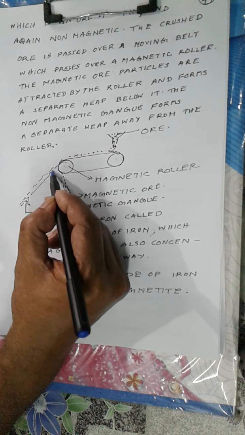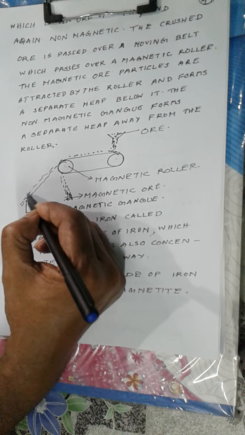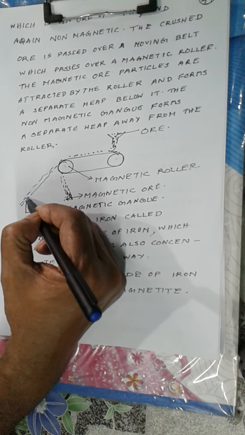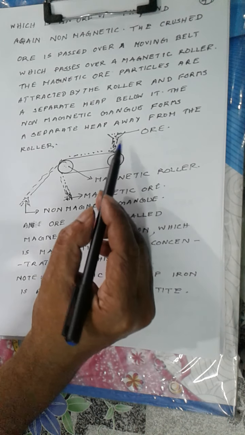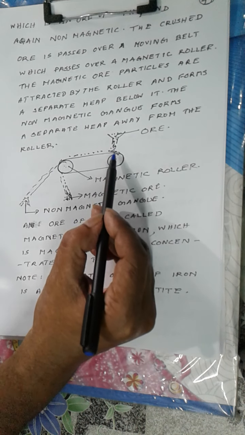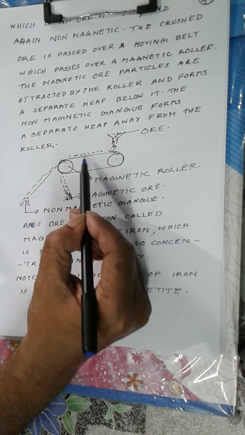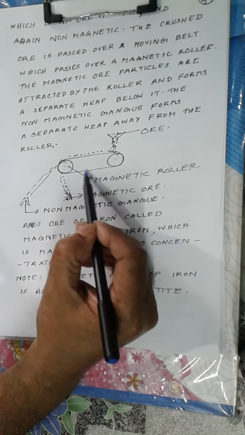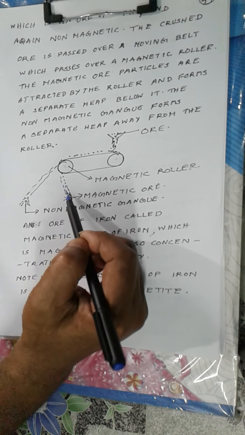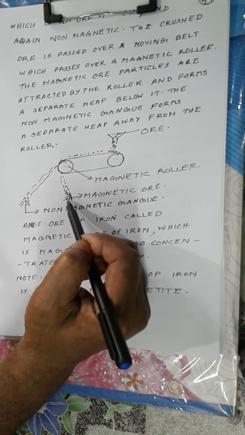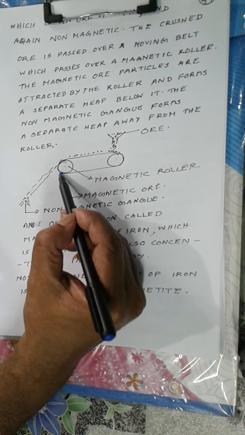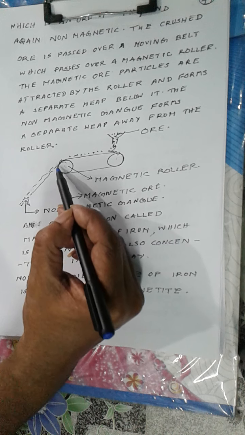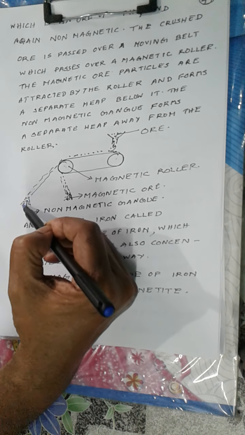The non-magnetic impurities are driven away from this roller and it will form another heap. So when we feed powdered wolframite over this belt running over the rollers, the wolframite ore will be formed as a heap below this magnetic roller, and tin stone will form a separate heap here.